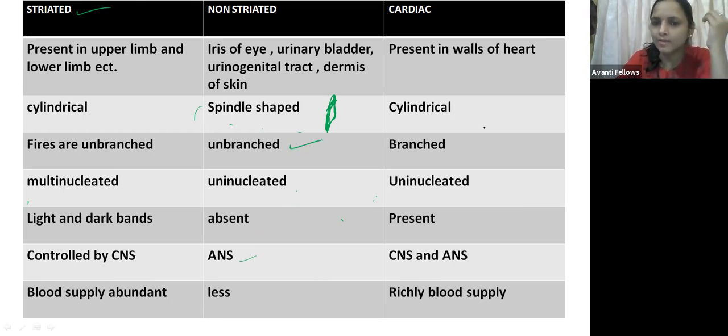Okay, guys, now let us come to the cardiac muscle. We know about the cardiac muscle, right? The cardiac muscles are present in the walls of the heart; that's why the name cardiac was given. It is cylindrical in structure, and it is also branched. It is uninucleated; only the skeletal muscles are multinucleated. Light and dark bands are present in the cardiac muscles also, and it is controlled by both the central nervous system and the autonomic nervous system. It is also involuntary. Smooth muscles and cardiac muscles are involuntary in nature. And the blood supply is rich here.